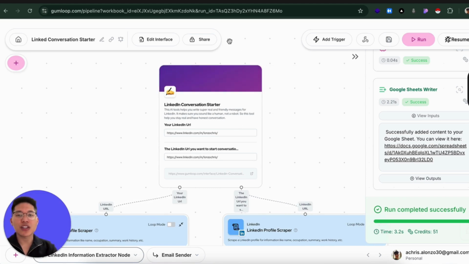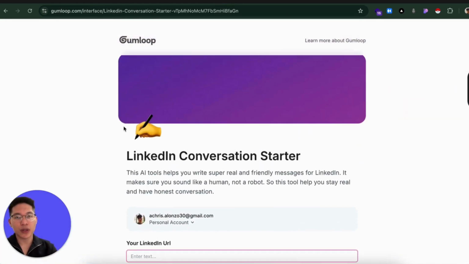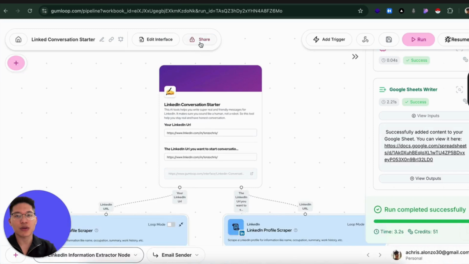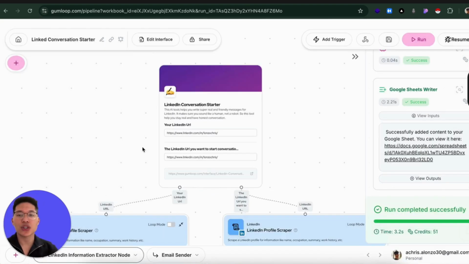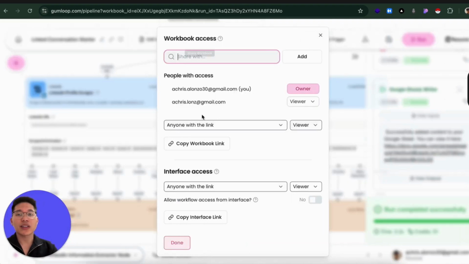So this is what it would look like if you share the interface. If you go to the share button over here and copy the interface link, that's what you're going to give to them if they want to share the whole thing. What I did in here is I shared the whole thing with you. It's called a copy workbook link.